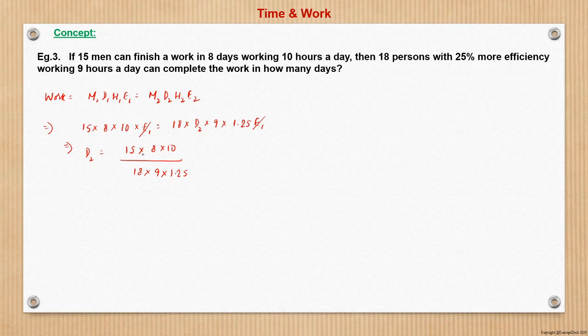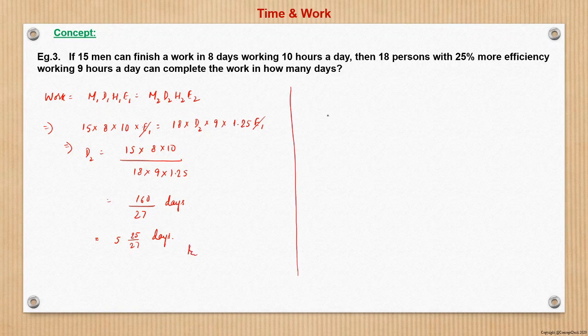If we solve this, I can use the calculator. This is 160 upon 27 days, which is 5 and 25 by 27 days. So this is the answer.